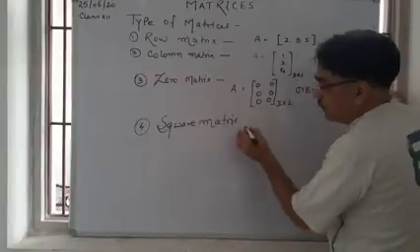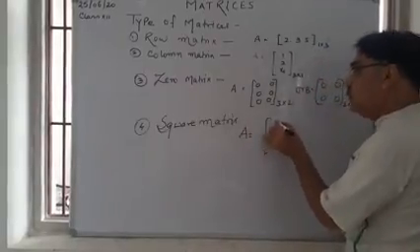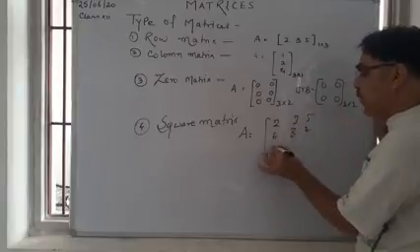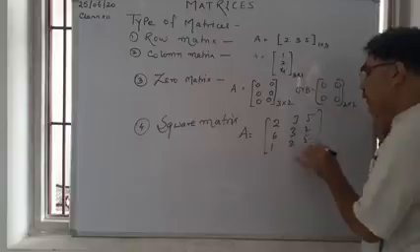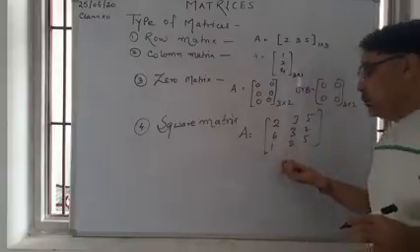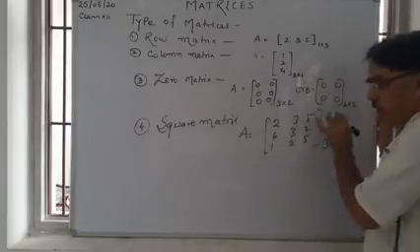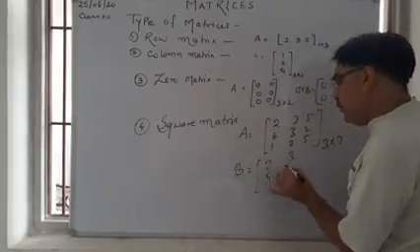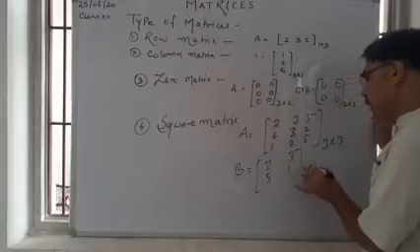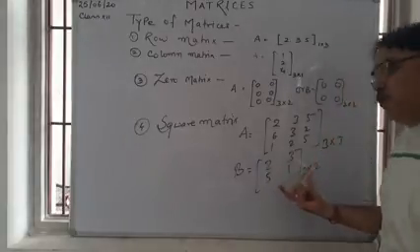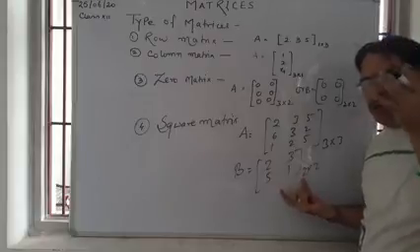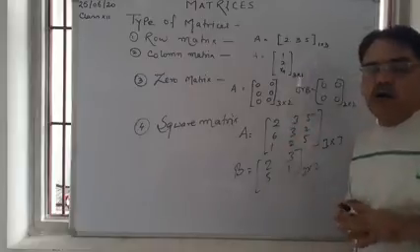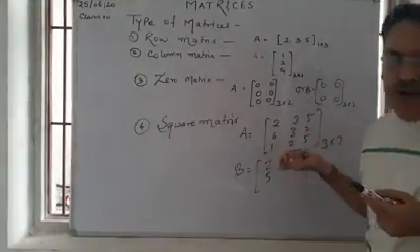For example, A is equal to 2, 3, 5, 6, 3, 2, 1, 2, 5 is a square matrix of order 3 cross 3. We can take one more, 2, 3, 5, 1. This is a matrix of order 2 cross 2. Here also the number of rows and columns are equal. So it is called a square matrix of order 2. And this one is called a square matrix of order 3.